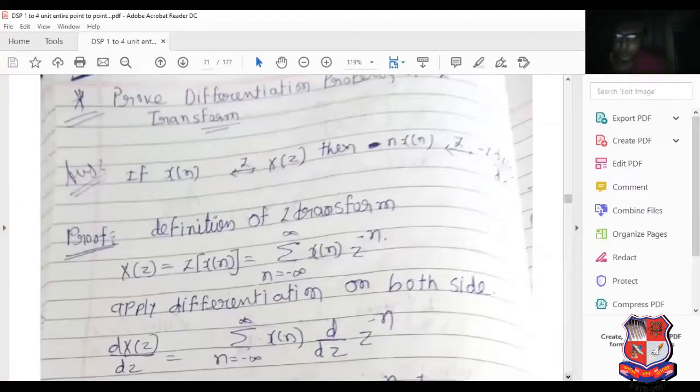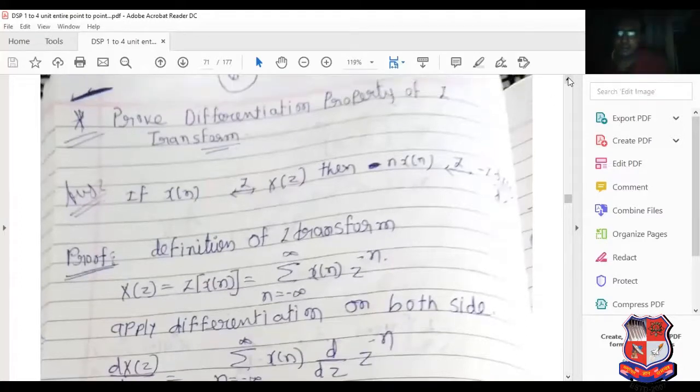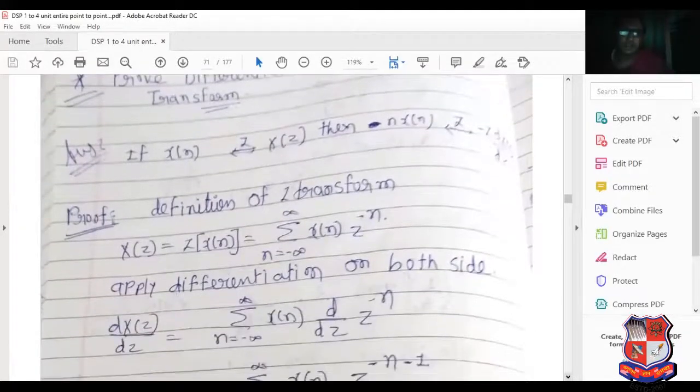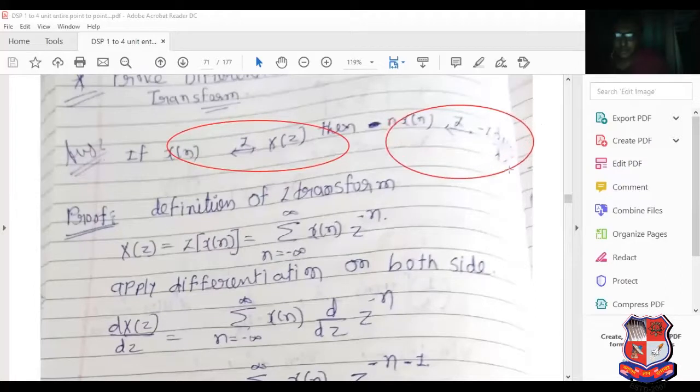Now switch over to the property which is known as the differentiation property. Most important according to GTU examination. If the z transform of x of n is x of z, do you know this? This is the basic. Now see, n x of n. What is the z transform that I have right here? I think you may not be able to visualize that. That's why I have written here n into x of n.